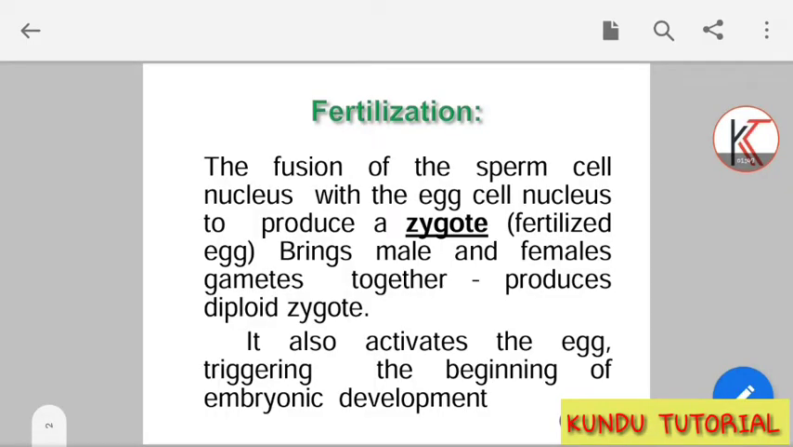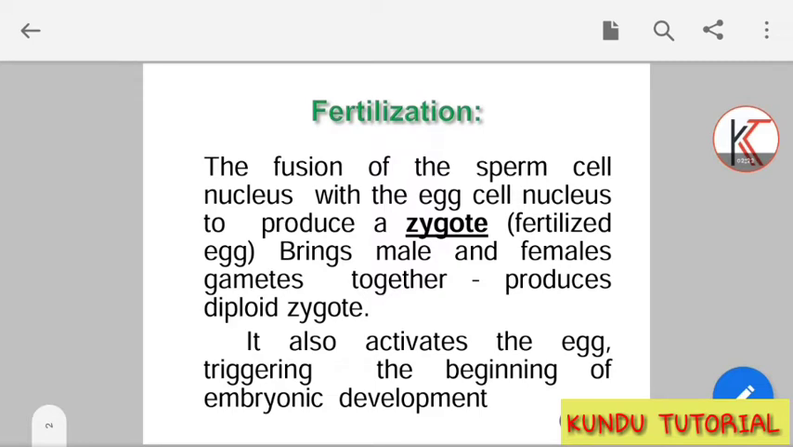So first we need to know what it means by fertilization. Fertilization is the fusion of the sperm cell nucleus with the egg cell nucleus to provide a zygote. As has been told, the zygote is a fertilized egg. After fusion with the nucleus of the egg cell, it will be called the zygote. It brings the male and female gametes together and produces a diploid zygote. It also activates the egg, triggering the beginning of embryonic development.